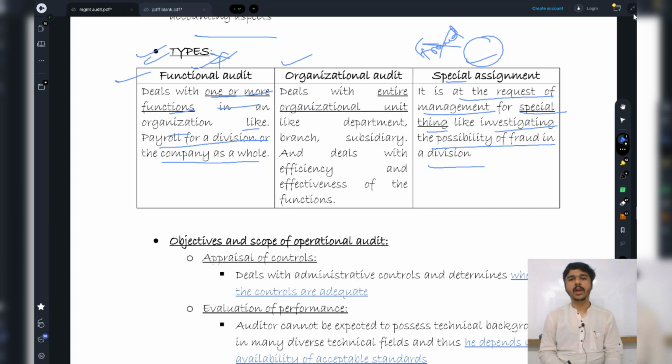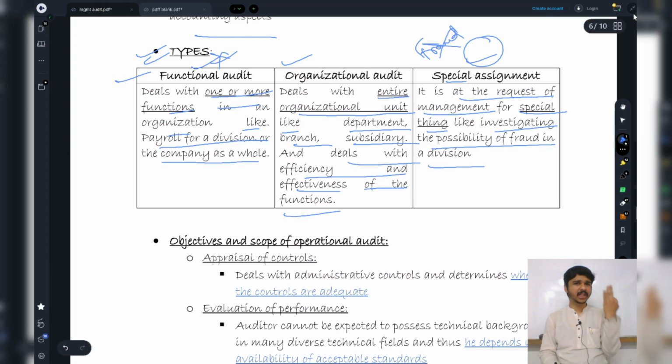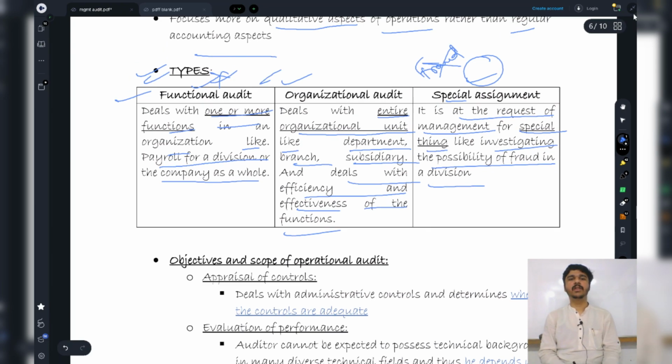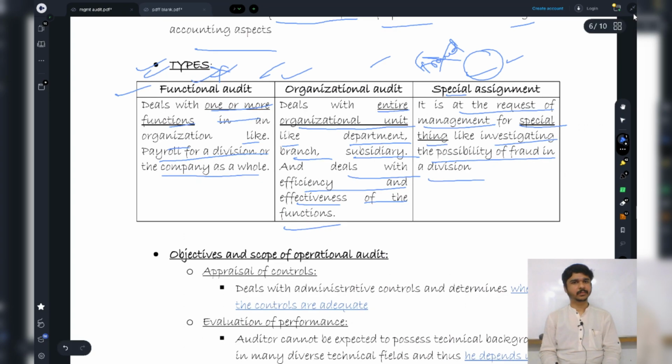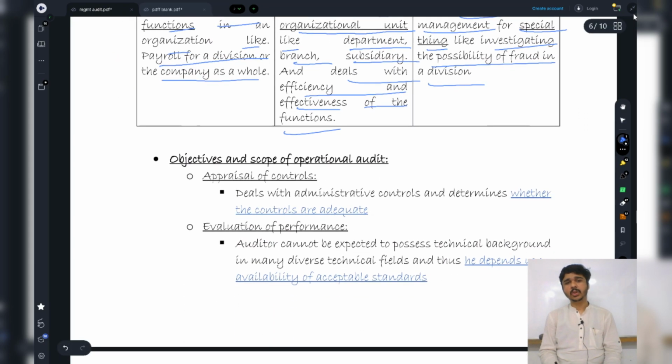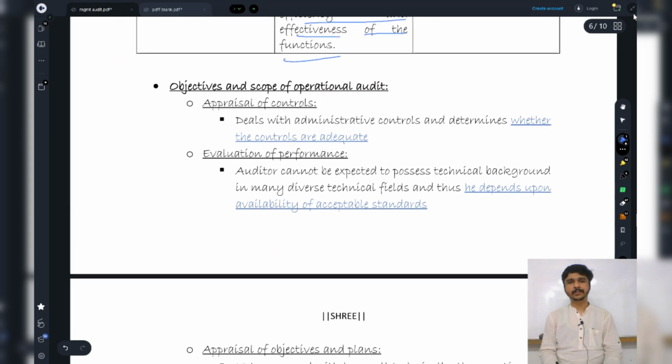So I am going to go and check the entire thing, that is, what deals with the entire organizational unit, like a department, a branch, a subsidiary, and deals with efficiency and effectiveness of the functions. Three types of audits in operational: functional audit, organizational audit, spatial. Okay, what are the objectives and scope of operational audit?